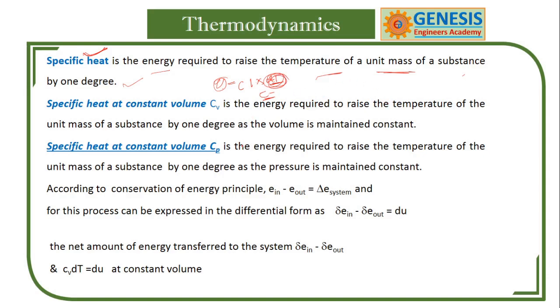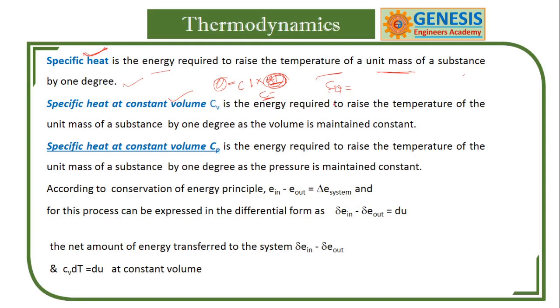If this is related to a constant volume process, we call it CV. CV is specific heat at constant volume. If the process takes place at constant volume, the specific heat is called CV.